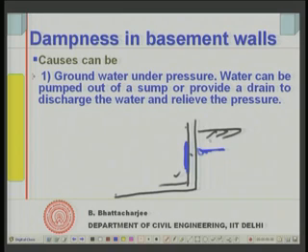Otherwise, you can even construct drains here, with such a kind of filtering system, so that water percolates into the drain, provides slope, and is drained out. It could be one of the reasons.